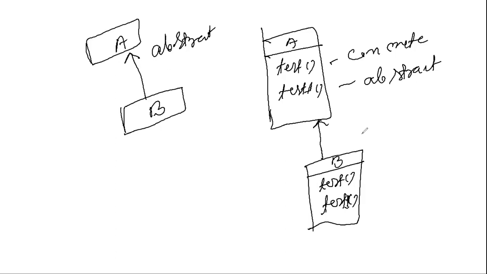When we go through this program, here we have created the AOBJ reference and the BOBJ reference.